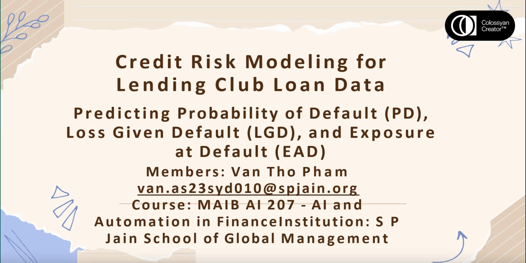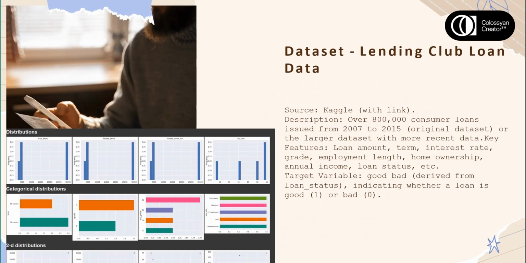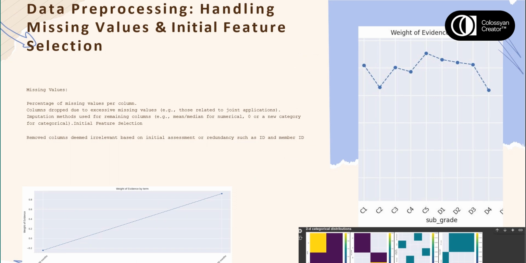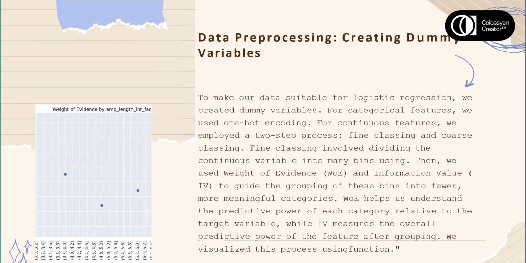Good morning, everyone. Today, our team, consisting of Van, will be presenting our credit risk modeling project. We've been working on predicting the probability of default, loss given default, and exposure at default for Lending Club's loan data. This project is a crucial part of our AI and automation in finance course at SP Jain. Let's begin this insightful journey.